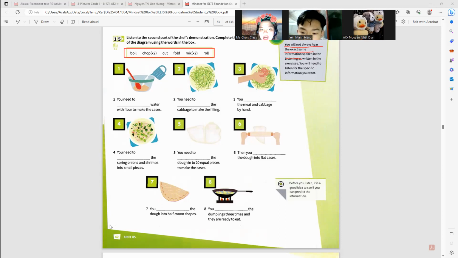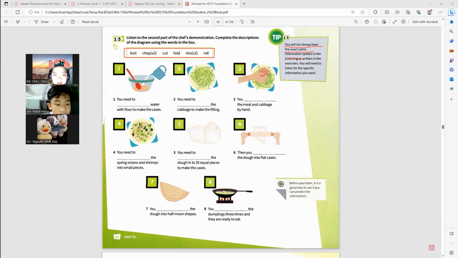Let's just give it a try. Now you tell me the procedure, how to make a dumpling according to our chef. First, you need to make the cases. You need to make dough with flour to make the cases. Good. Continue.